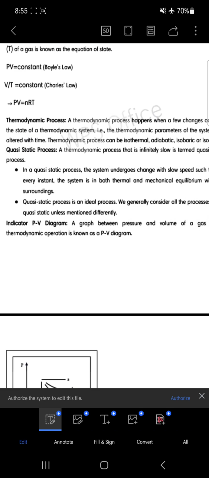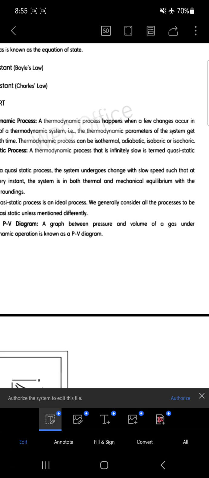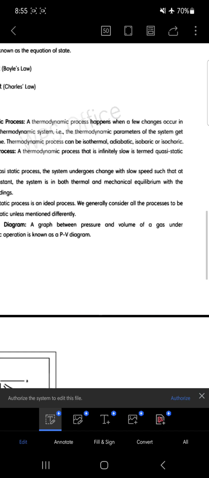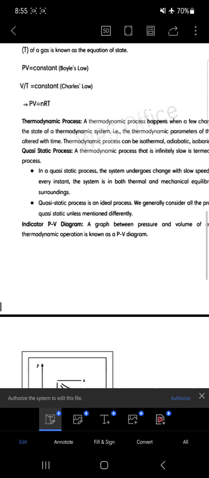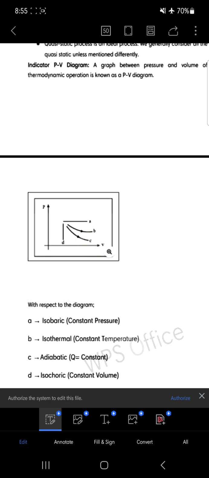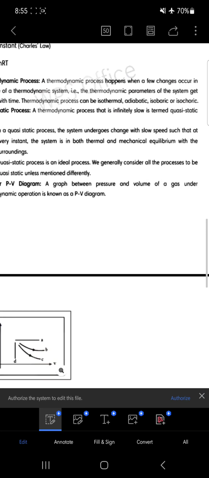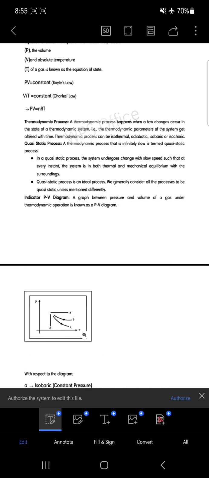Based upon this we have to talk about what is a quasi-static process. Here it is written that it is a thermodynamical process that is infinitesimally slow and is termed as quasi-static process. That means a very slow change takes place for any process to happen, whether it is isobaric, isothermal, adiabatic, or isochoric process. In a quasi-static process, the system changes very slowly, at very slow speed, its state at every instant.